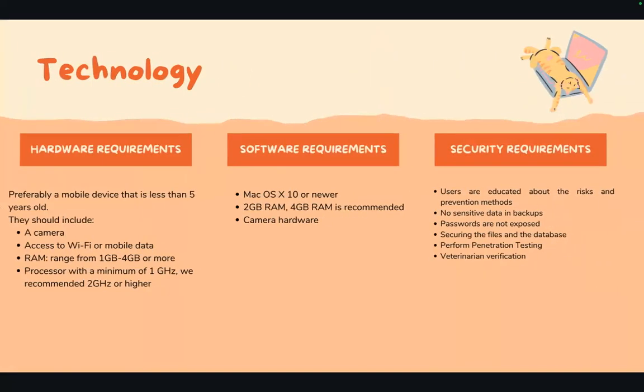For our technology, some hardware requirements, preferably a mobile device that is less than 5 years old. It should include a camera, access to Wi-Fi or mobile data, RAM, and a processor. For our software requirements, Mac OS or newer, 2 gigabytes RAM, 4 gigabytes RAM is recommended, and camera hardware.